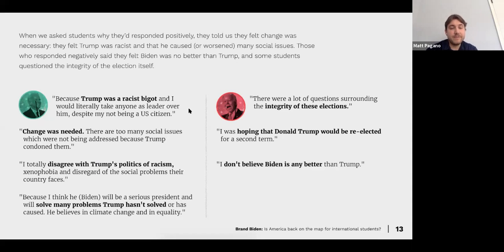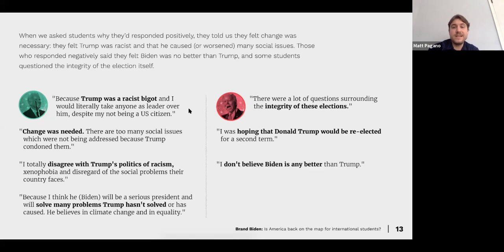Change was needed after the 4 years of Donald Trump. Totally disagree with Trump's politics of racism, xenophobia, and think Joe Biden will be a serious president and will solve many problems Trump has not solved over the course of his 4 years. And then for the negative side of Joe Biden, again, looking at the integrity or fraud in these elections, that has proven to be incorrect.